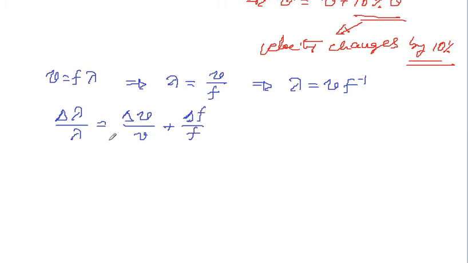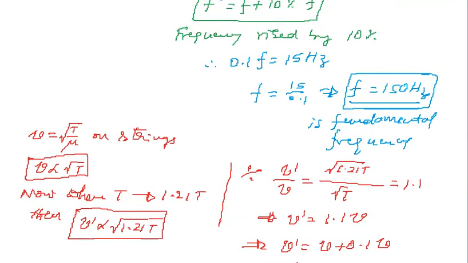So just by finding the relative increase or decrease, the relative values of these parameters are like this. Delta lambda divided by lambda equals the percentage change in velocity, which we already obtained here: 10%, plus the percentage change in the frequency, which I already mentioned here: frequency raised by 10%.